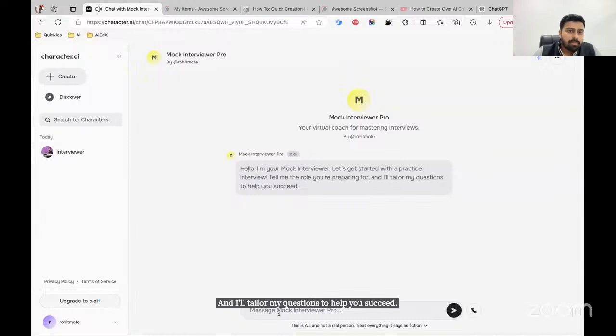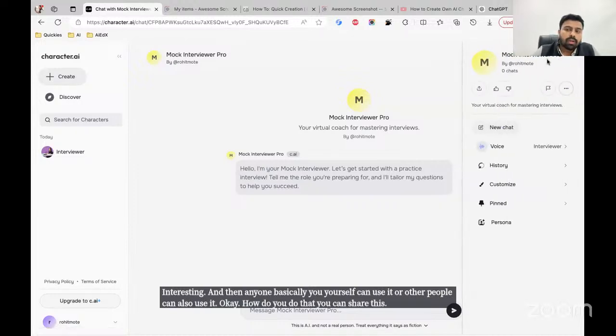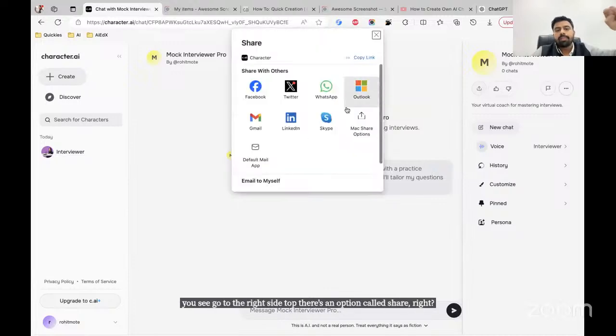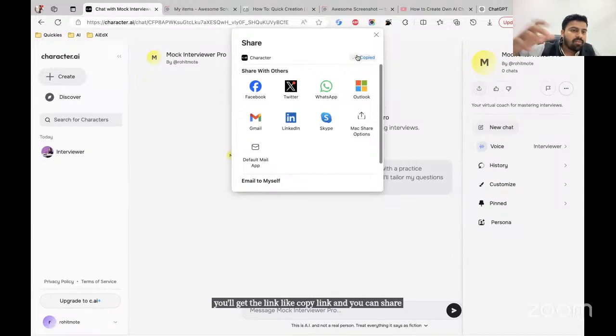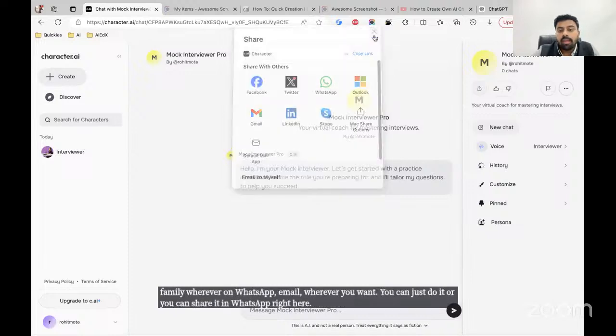Interesting. And then anyone, basically you yourself, can use it, or other people can also use it. Okay. How do you do that? You can share this. You see, go to the right side top. There's an option called share, right? Click on this. You'll get the link, like copy link, and you can share it with friends, family, wherever, on WhatsApp, email, wherever you want. You can just do it, or you can share it in WhatsApp right here, on Gmail, wherever you want.